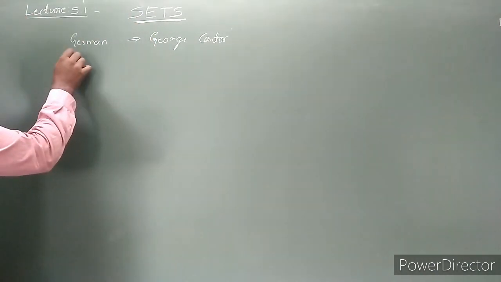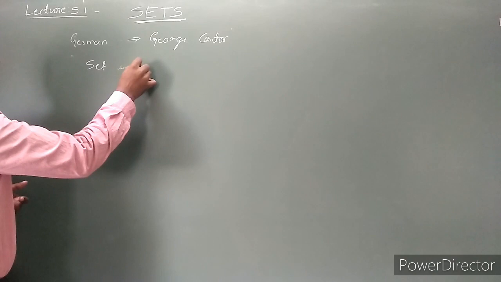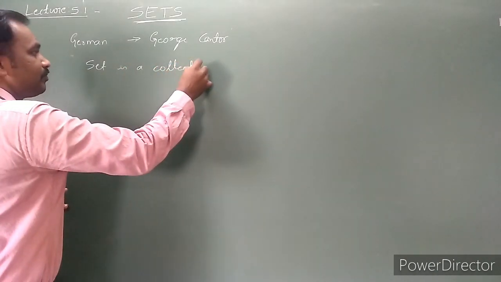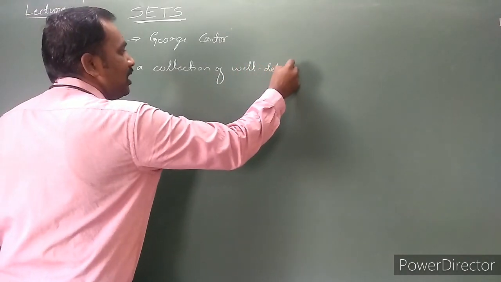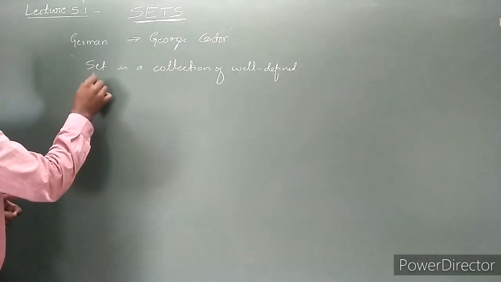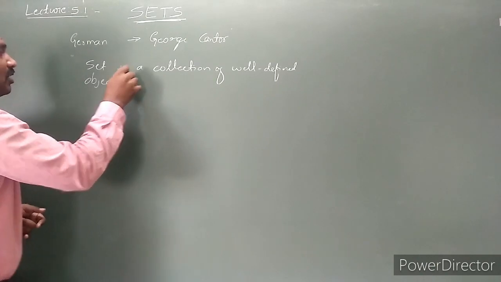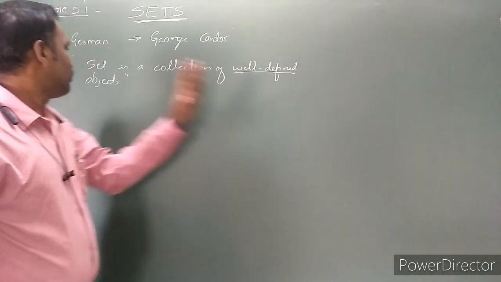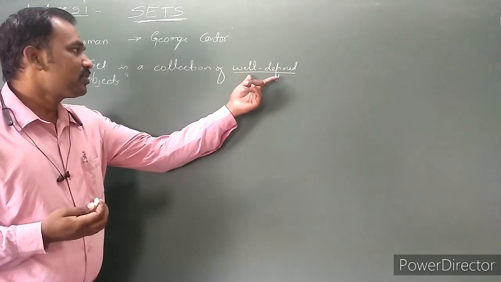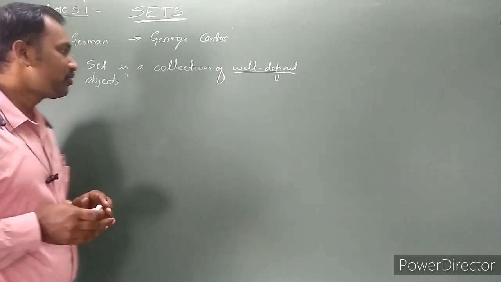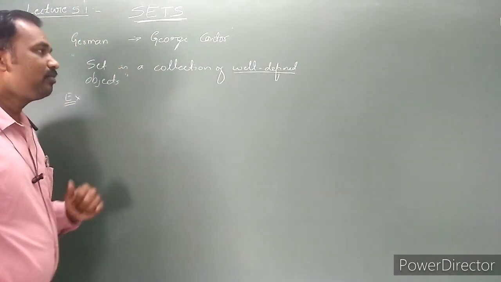Let us come to know the definition of a set. What is the definition of a set? A set is a collection of well-defined objects. The word well-defined is very important. Why do we say well-defined, and why should it be well-defined? I will take an example so that we come to know the meaning of well-defined.